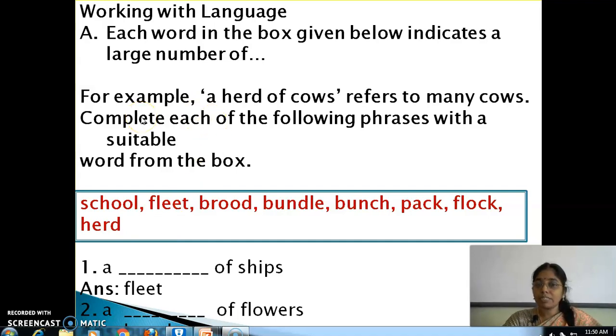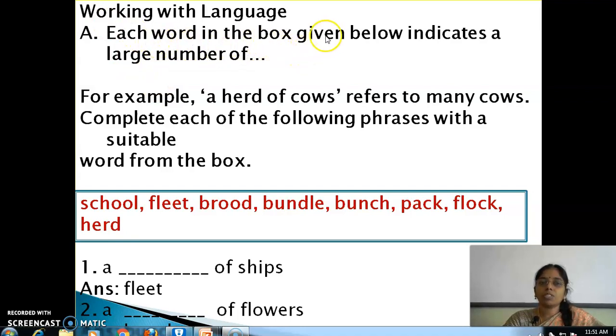We saw collective nouns in previous sessions and in another grammar part. Collective nouns are what? They represent a group: a group of animals, things, human beings, birds, whatever it is. When we represent them as a group, as a unit, it is called a collective noun. Let us have a recap of what a collective noun is, then we will enter into the exercise.